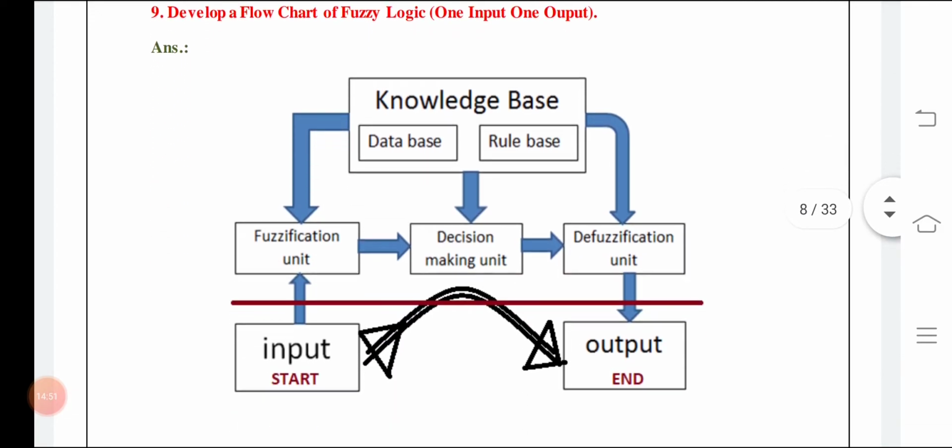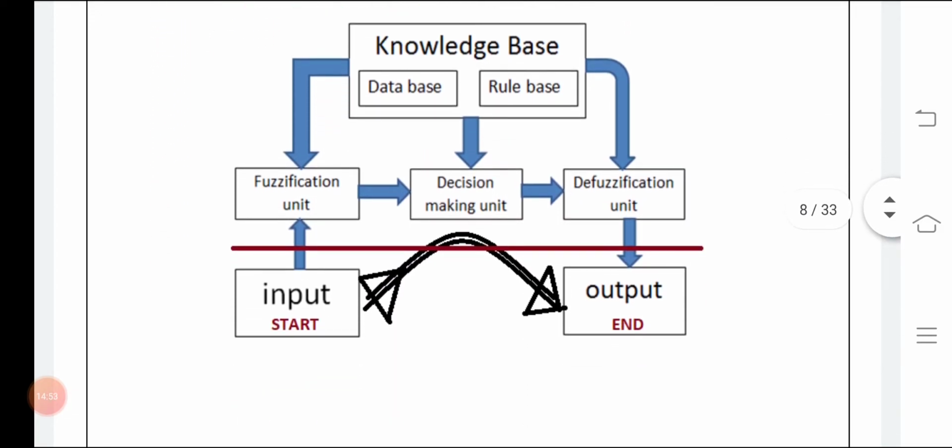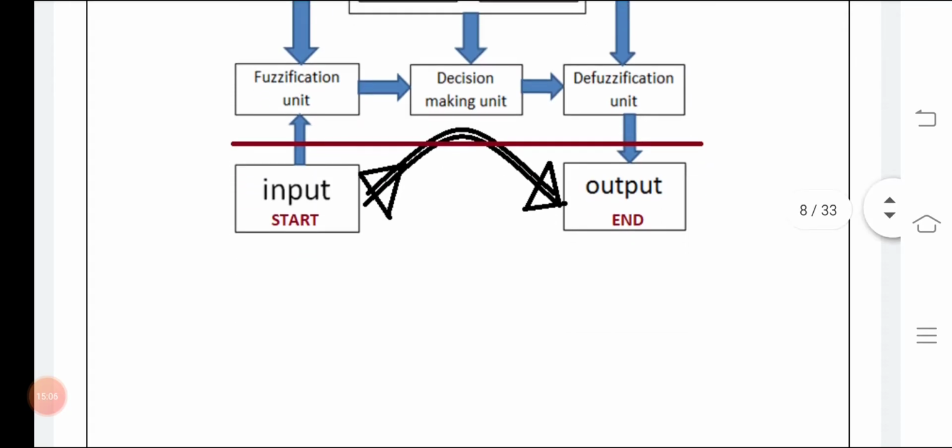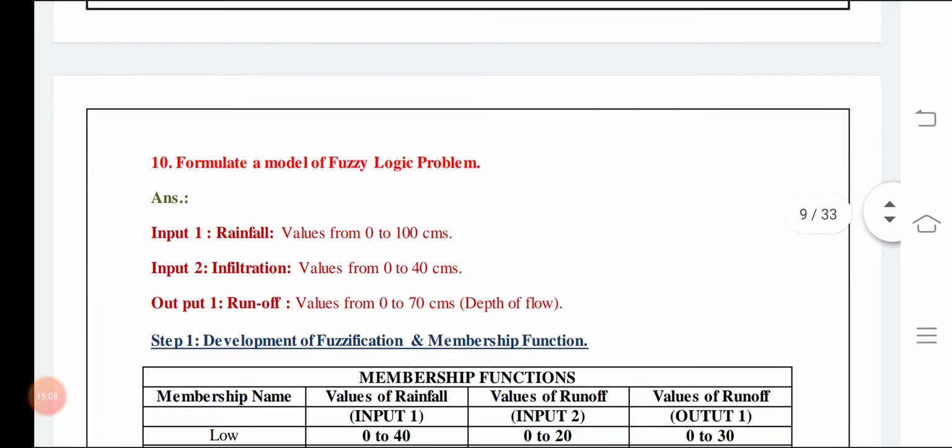It is a flow chart by which you can see how it works. It starts from the input, then fuzzification will be there, then you will have some knowledge base, meaning some rule base, if else rules are there, and then after defuzzification you will get some output. So it is formed in such a way.